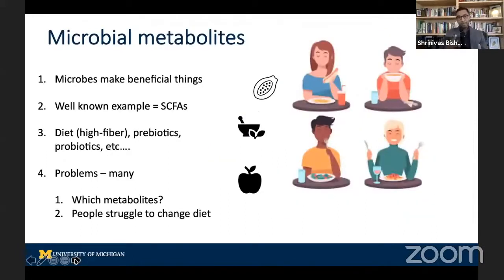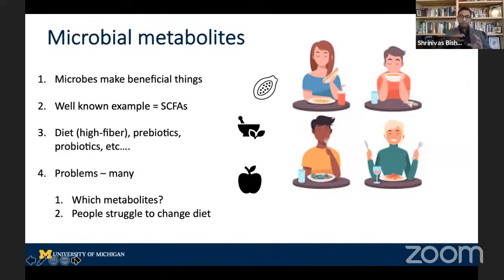Okay, what about metabolites, right? Microbes make beneficial things. As we talked about earlier, short chain fatty acids are a classic example of that. But there are other beneficial things that microbes make. And while you're talking about microbes, the viruses that infect the bacteria can actually be utilized, and they're called phages, bacteriophages. So that may be a thing in the future too. There are a lot of ways to fix microbial metabolites: diet, in particular high fiber, prebiotics, probiotics, just giving the metabolite itself.